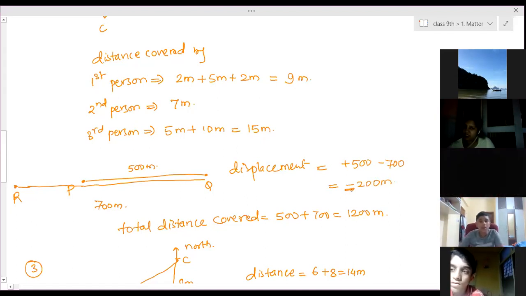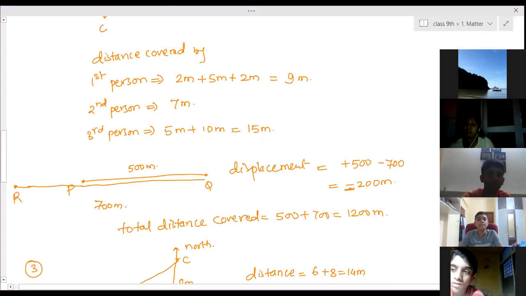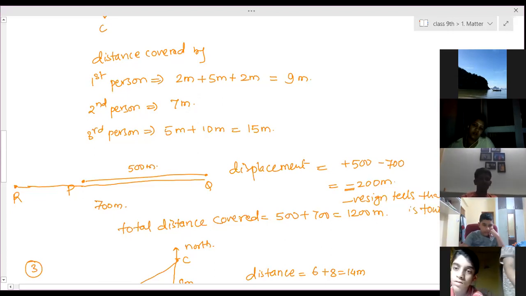Now distance cannot be negative. Then what does this negative sign tell? The negative sign tells that the final position is towards west of the initial position.